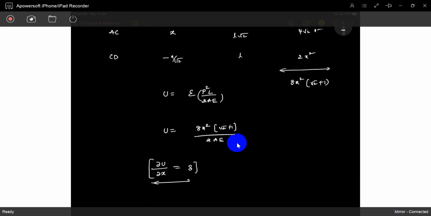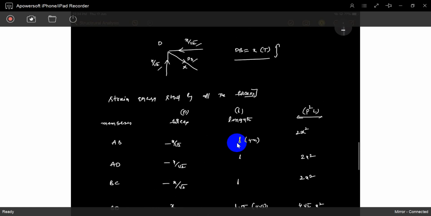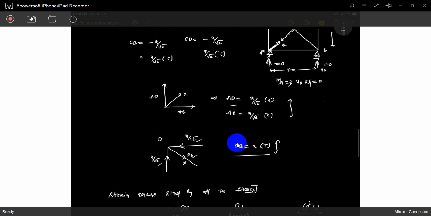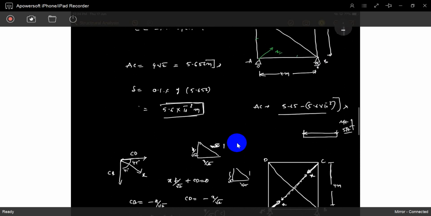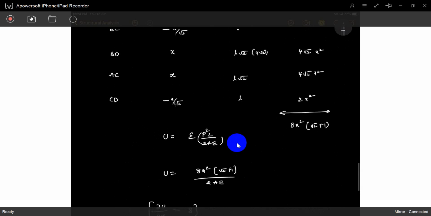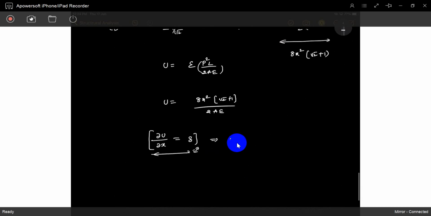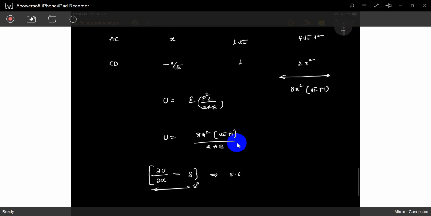We know it. It will give the deflection. So we already know what the deflection is. What is the deformation? We already know this is a deformation. So 5.6 into 10 power minus 3 is equal to the differentiation change. With respect to x, differentiation is the answer.